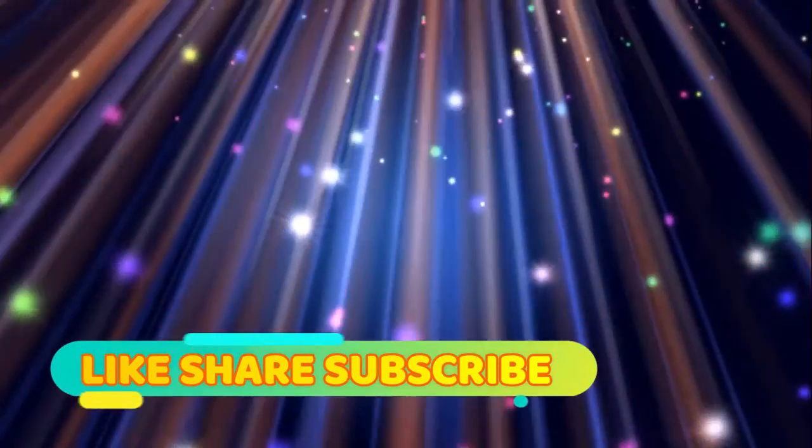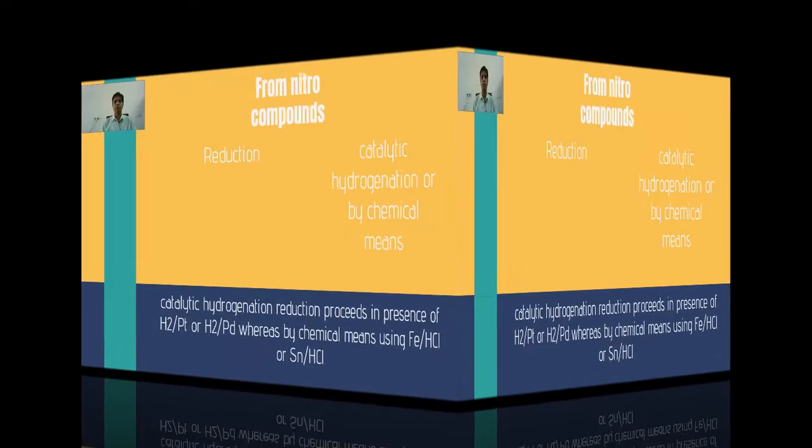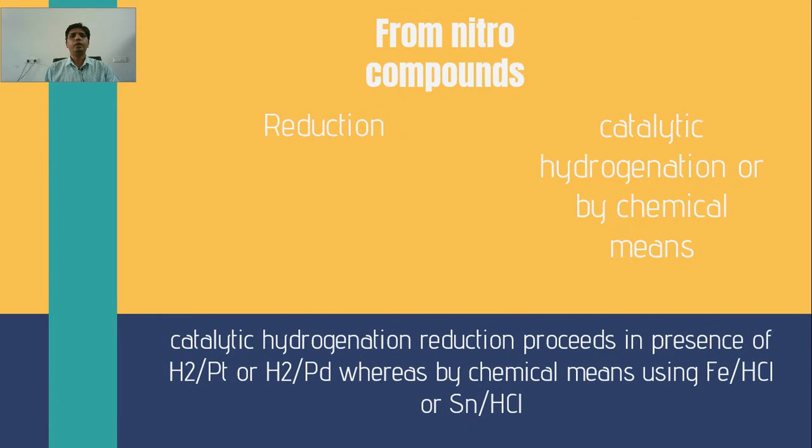Myself Dr. Ghanshyam Jadhav. In this video, we are going to discuss preparation of amines. In the previous video, we discussed one method, that is ammonolysis of alkyl halide. Here we are going to discuss reduction of nitro compounds, that is NO2 containing compounds. Upon reduction, they will give an NH2.